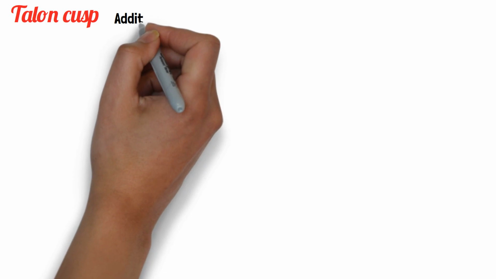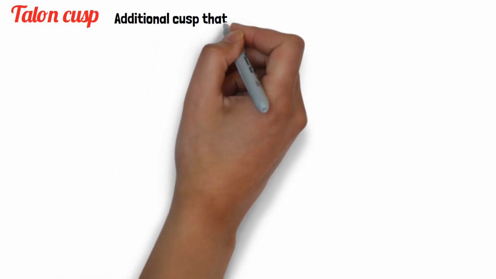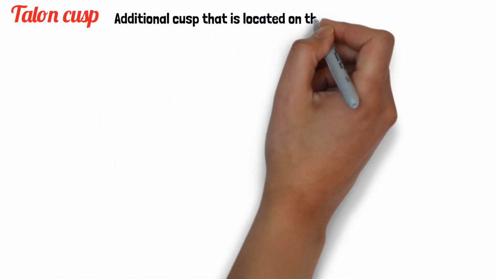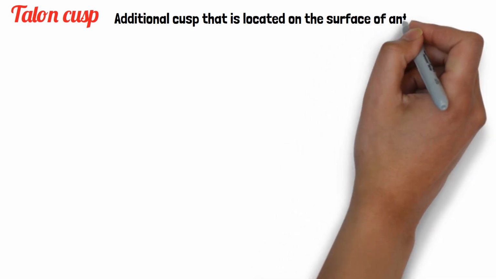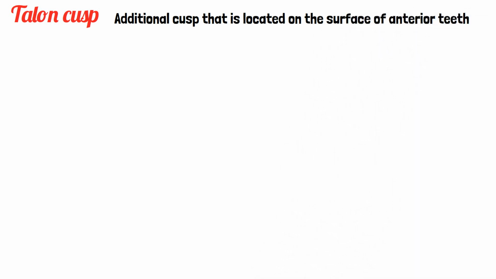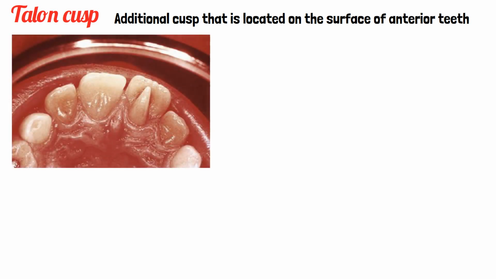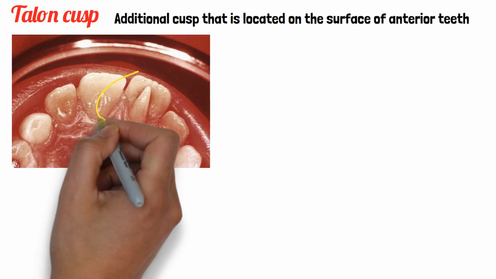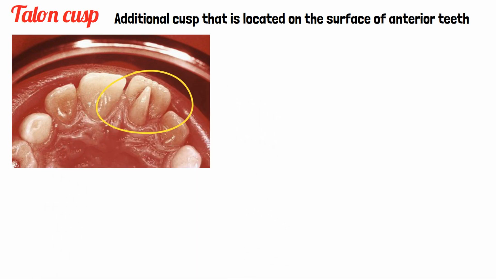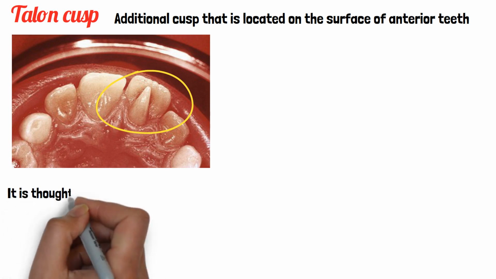So the next condition is Talon's cusp. It is basically an additional cusp that is located on the lingual surface of the anterior tooth. This additional cusp extends at least half the distance from the CEJ to the incisal edge. Here is a clinical picture of a Talon's cusp on the lingual surface of the central incisor, where it extends from the CEJ till the incisal edge.